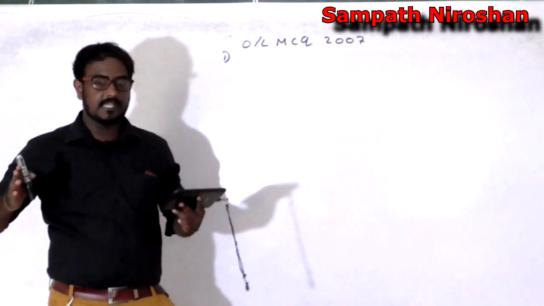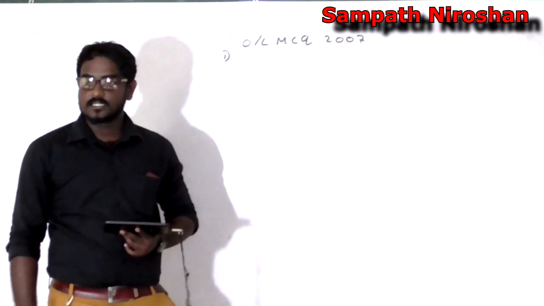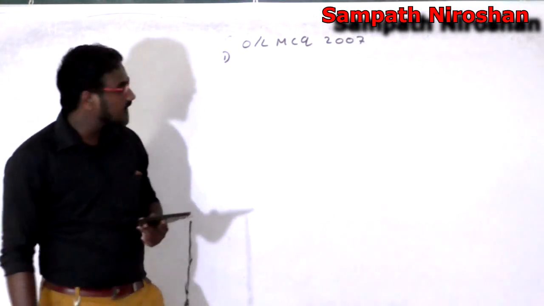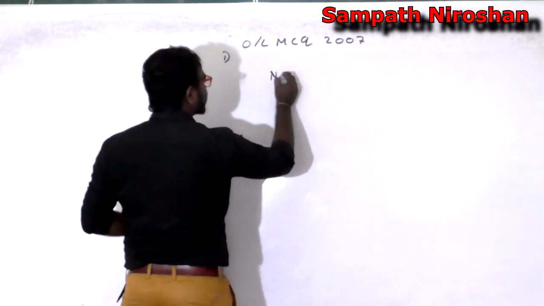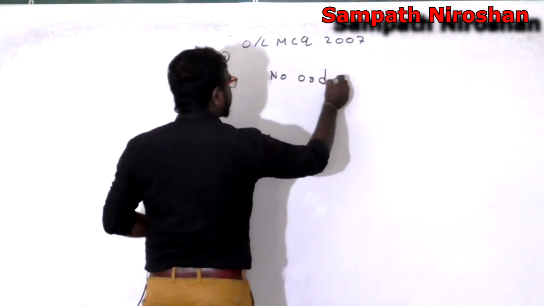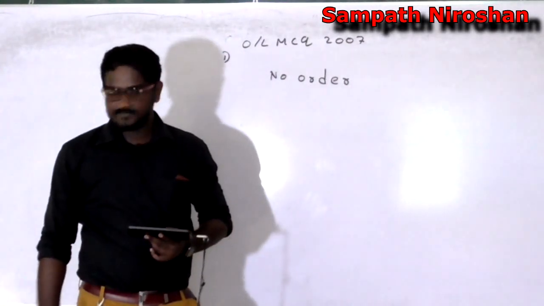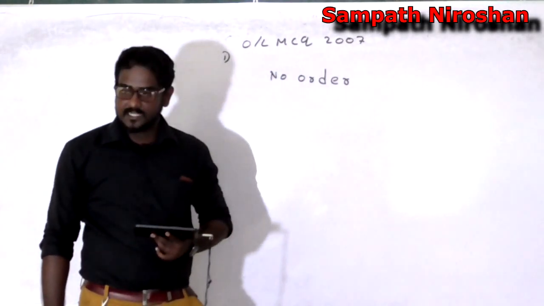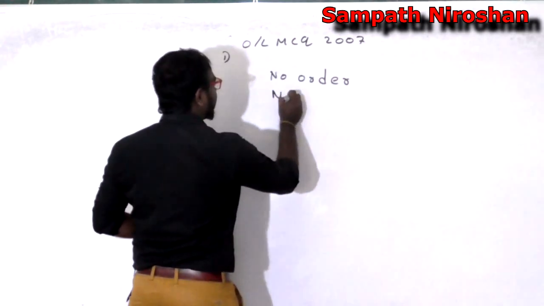Now if I put data in a nutshell, data has 3 qualities. What are the qualities? First quality, it has no order. Data are not in a correct order. And data don't have a meaning.